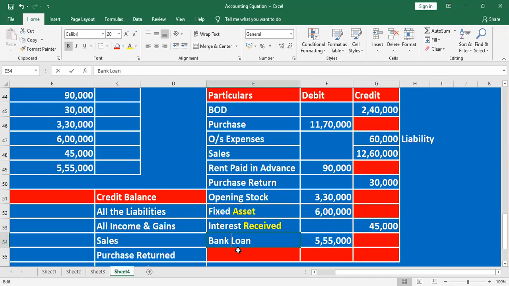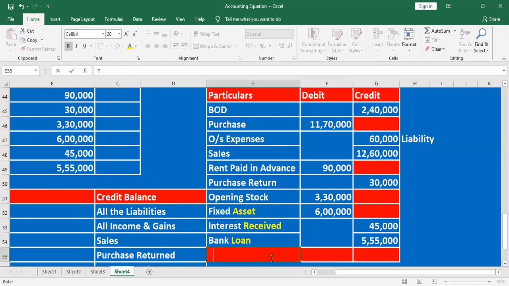Bank loan. Please underline the word loan. Loan means we received a loan from the bank. We have a responsibility, a liability to repay the amount to the banker. We have a responsibility, we have a liability, all the liabilities are on the credit side. Student, any doubt? No, sir.